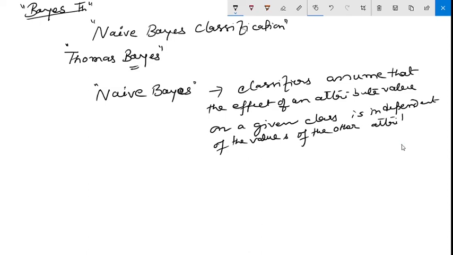It's a big statement actually, and this is one of the reasons why naive Bayes classifier is somewhat not that successful. Okay, still that Bayes classifier is used.